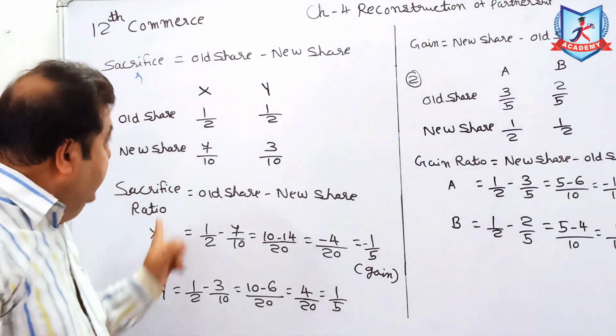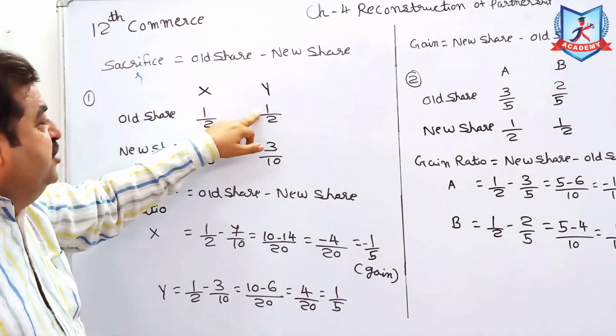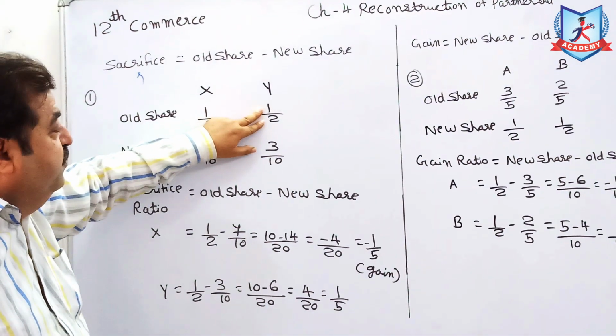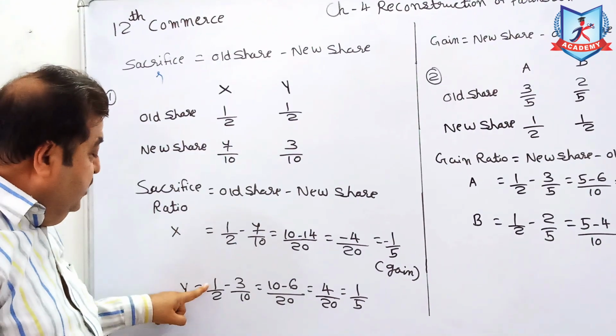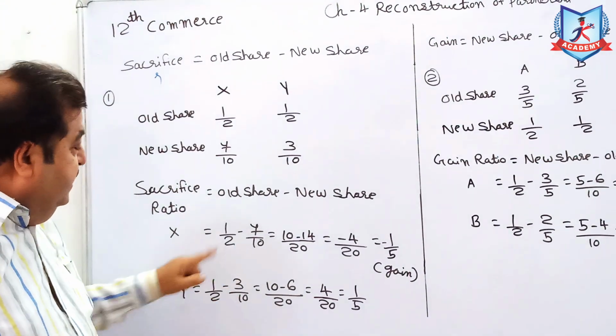Now look at partner Y. His old share, 1:1, means 1/2. New share, 7:3, means 3/10. Old share 1/2 minus 3/10.